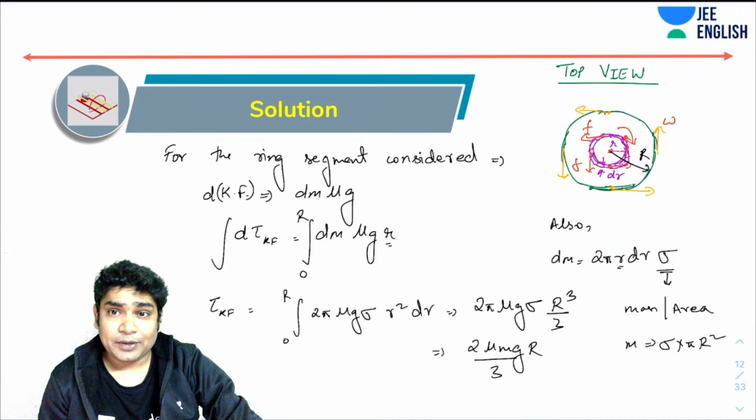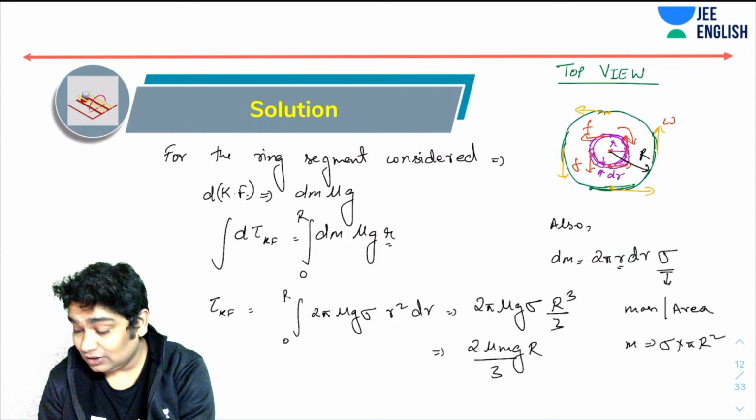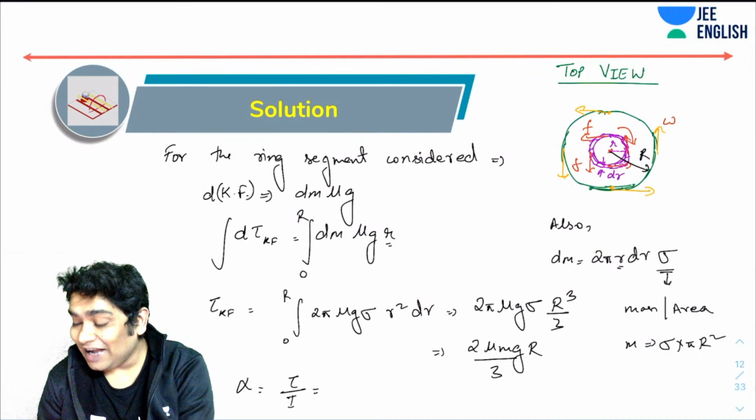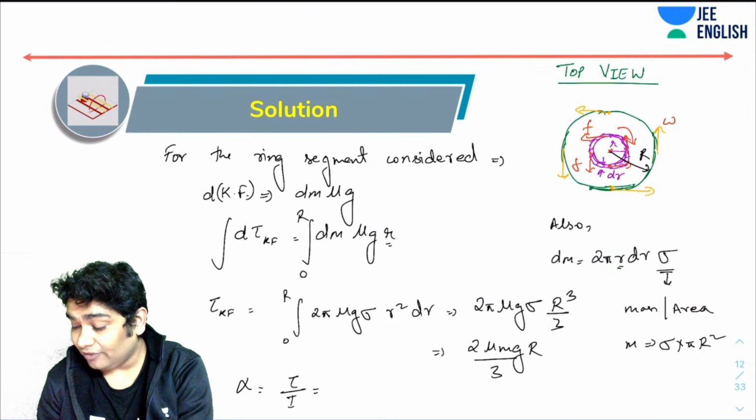Okay, I hope you can see that. All right, once I know the torque, now I know the alpha. So what will be alpha? Alpha would be tau over I. I for a disk is half mr square. So half mr square would have made this 4 by 3 mu g over r.